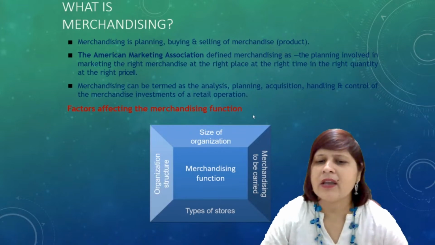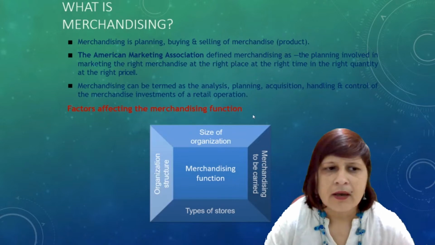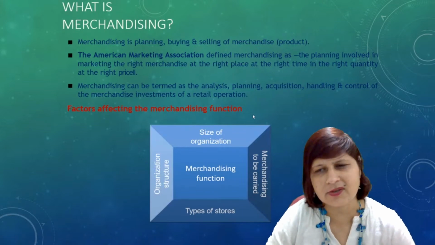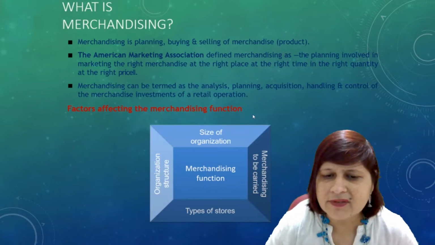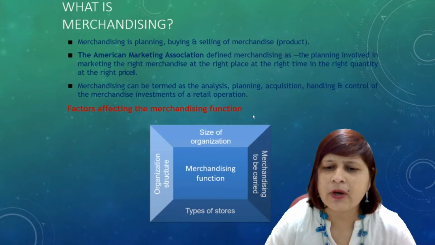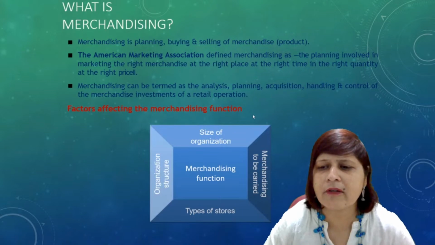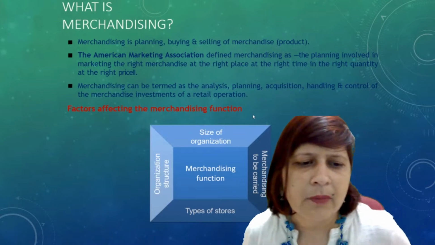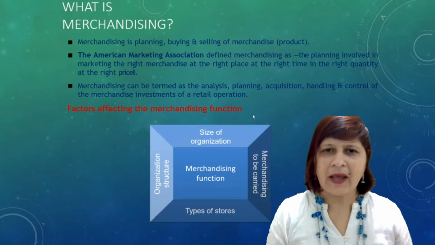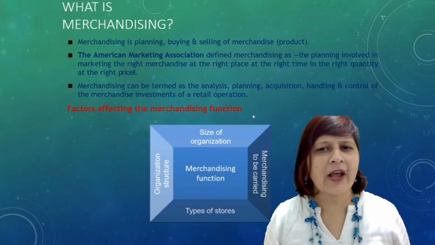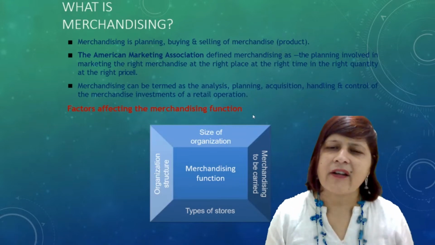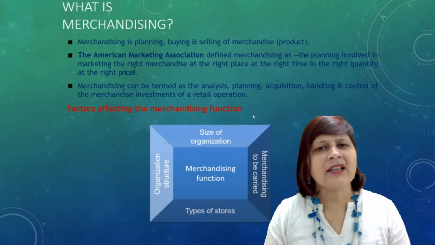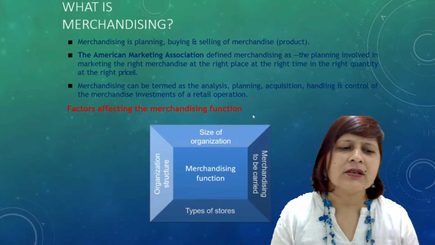The American Marketing Association defined merchandising as the planning involved in marketing the right merchandise at the right place, at the right time, in the right quantity, and at the right price. Everything is important, right? So according to the American Marketing Association, merchandising is planning. What does this planning involve? It involves marketing the right product at the right place, at the right time, in the right quantity, and at the right price.